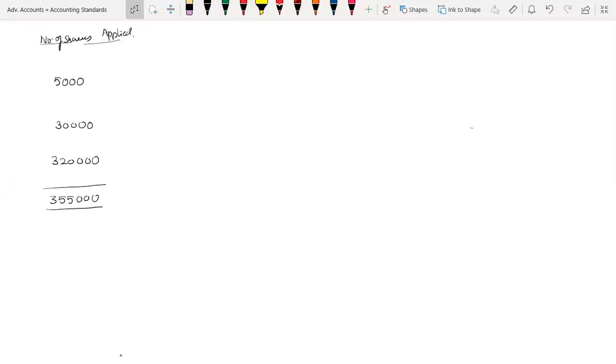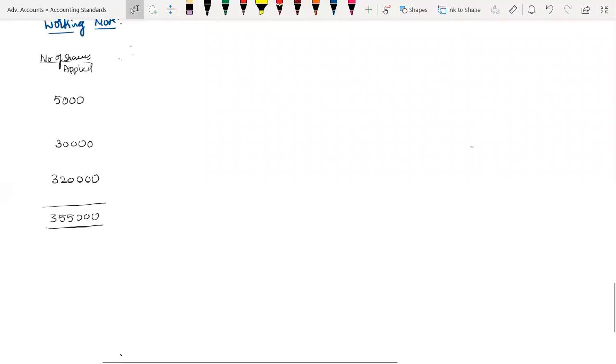Next, let's go to the number of shares allotted. How many shares are allotted? For the 5,000 we have allotted in 1:1 ratio. So here 5,000 into 1 by 1, therefore the number of shares allotted is also 5,000.